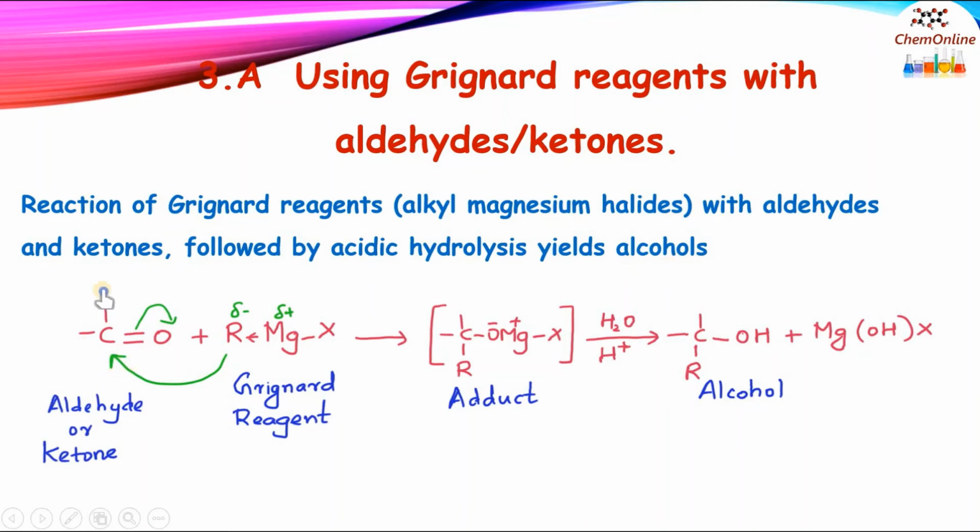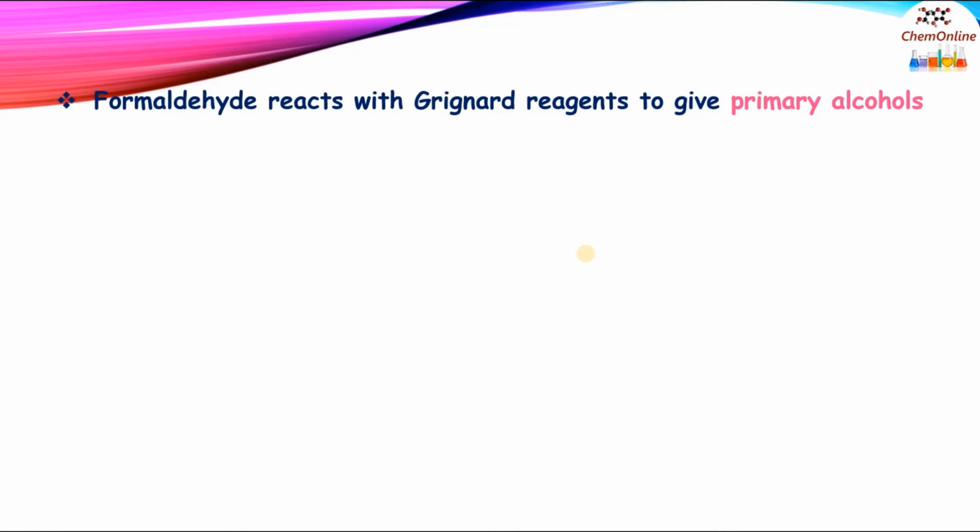C=O, this is the carbonyl group. It can be an aldehyde or ketone. When treated with Grignard reagent RMgX, it will first result in an adduct, R-C-OMgX. This on hydrolysis in the presence of an acid will give alcohol, R-C-OH, plus Mg(OH)X. So the first step is the nucleophilic addition of the Grignard reagent to the carbonyl group to form an adduct. The hydrolysis of the adduct will give alcohol. The type of alcohol produced depends on whether the starting carbonyl compound is an aldehyde or a ketone.